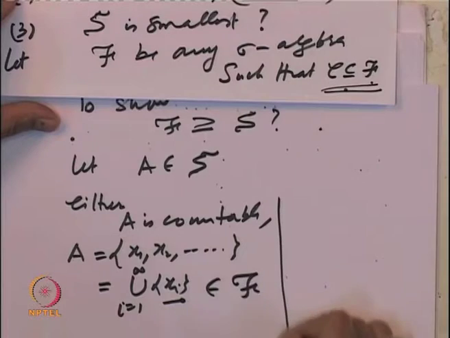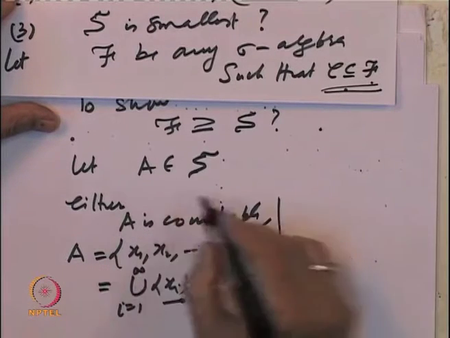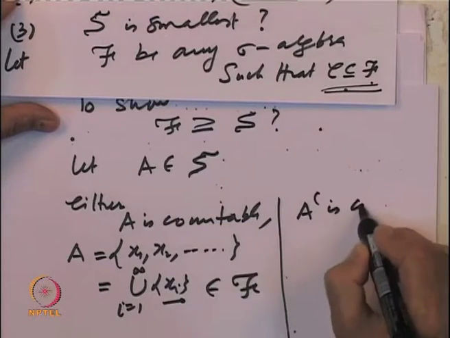If not, the second possibility is that A complement is countable.